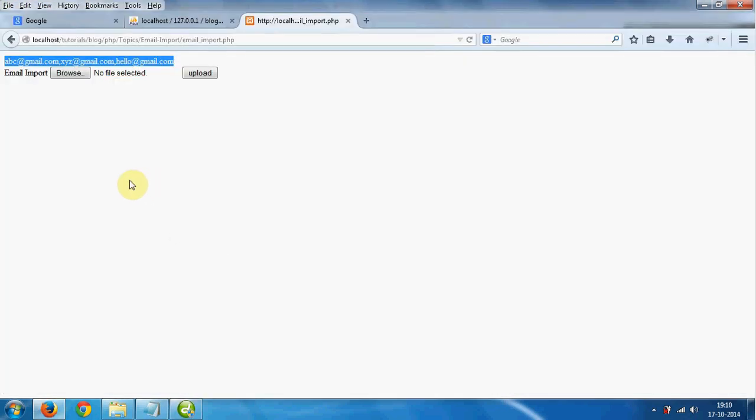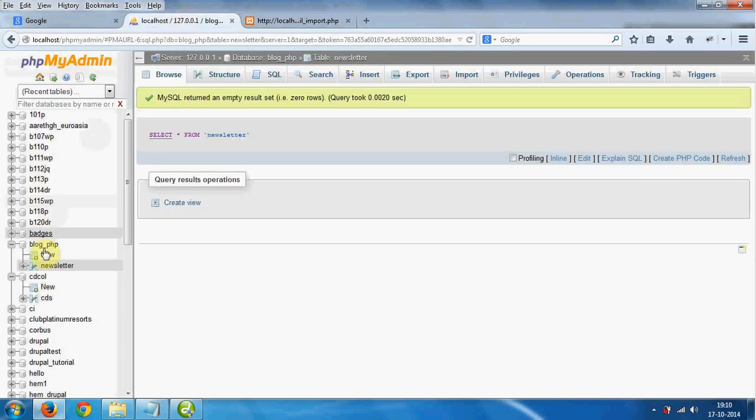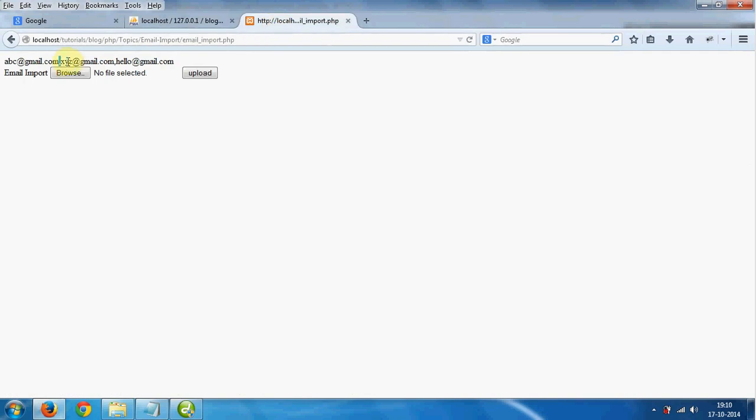Now let's discuss here. We have the data, but these are all separated with commas, and we want to insert all these emails separately in this table. It means one email ID should be inserted in one row and another email ID in another row.